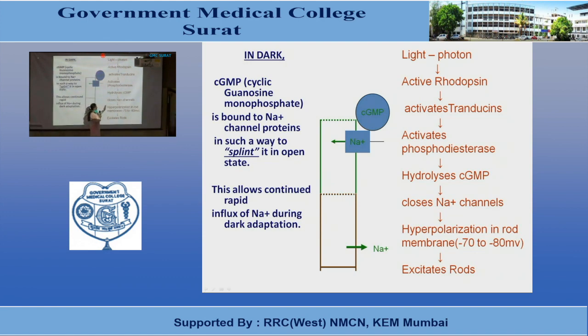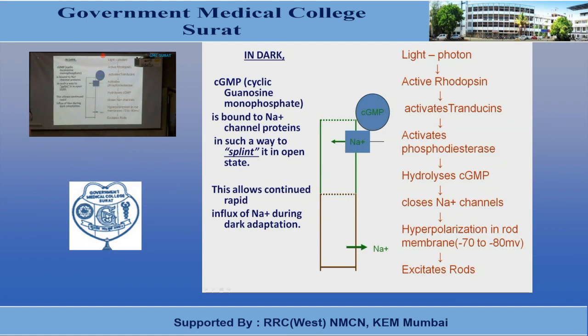Receptors, rods and cones, when they are excited, hyperpolarization is there. They are excited by the process of hyperpolarization. And the membrane potential changes from -40 to -70 or -80. Now, as the intensity of light is more, the degree of hyperpolarization will be more, and more and more excitation of the rods and cones will take place.